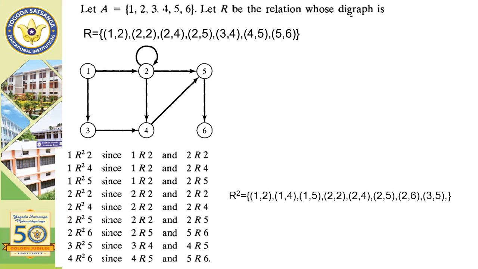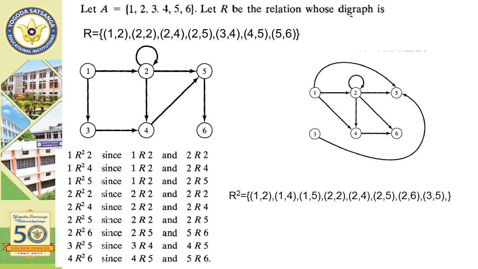Hence, the R square relation will hold (1, 2), (1, 4), (1, 5), (2, 2), (2, 4), (2, 5), (2, 6), (3, 5), (3, 6). Its directed graph will be as follows. This is the directed graph of relation R and this is R square.